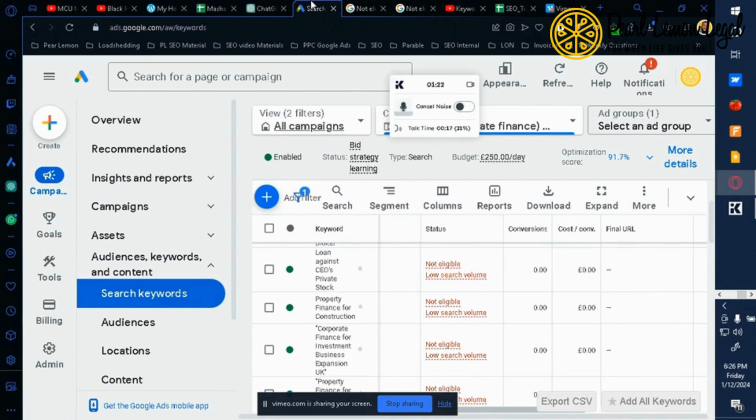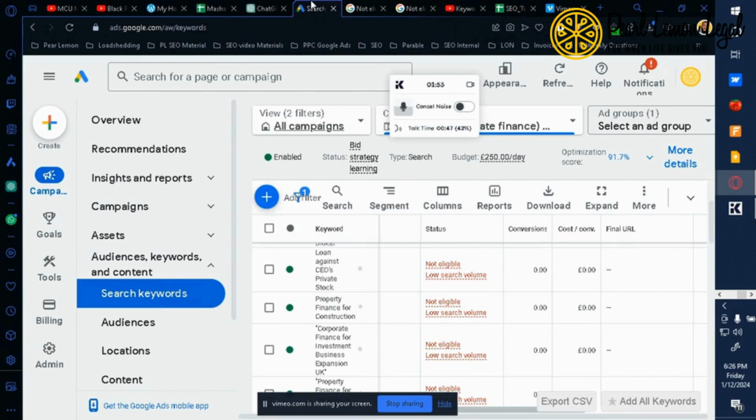So let's get right into it. The question we all want to know: what does "not eligible low search volume" mean? You're likely to encounter this whenever you're using search keywords. It's not because you can't find these words on Google. It only means that there's some sort of configuration in your campaign, whether it is your exact match, the type match, or the campaign itself.